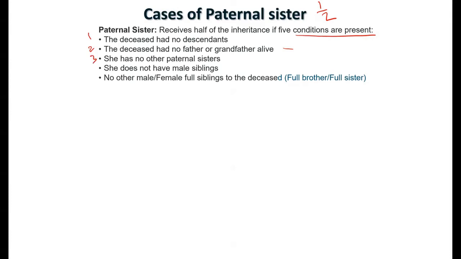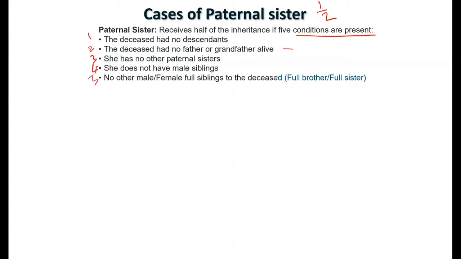Number 3, the paternal sister has no other paternal sisters around or alive at the time of death. Number 4, the paternal sister does not have any male sibling, no other paternal brothers.